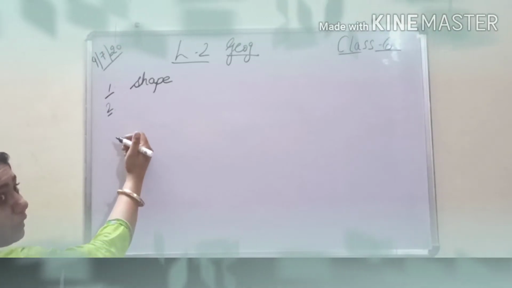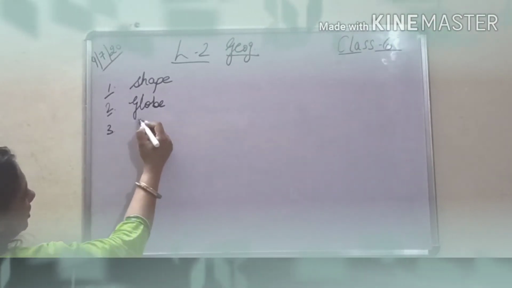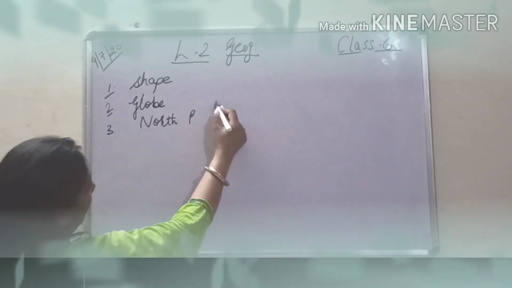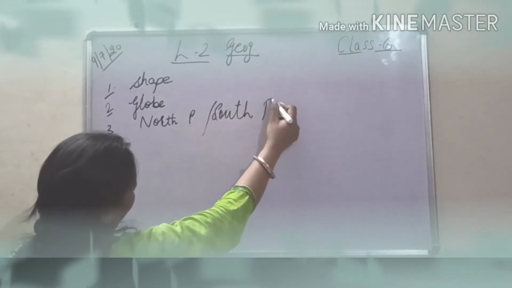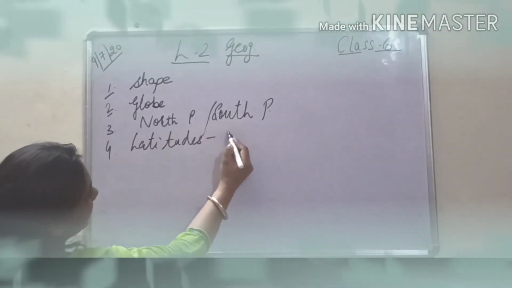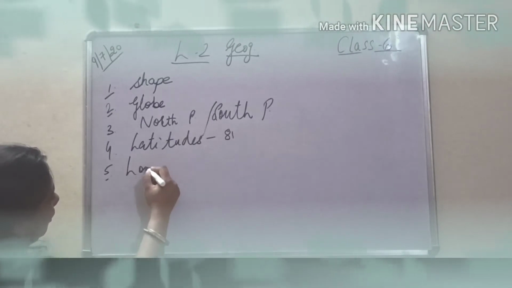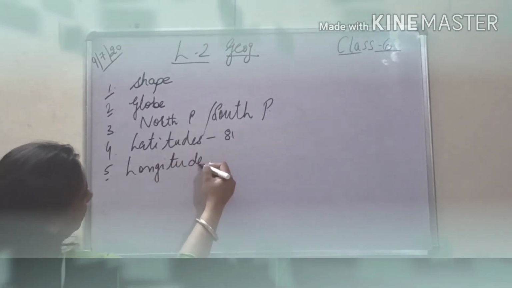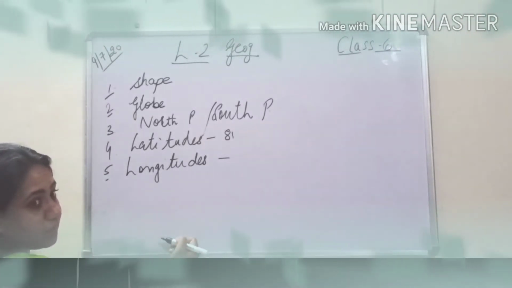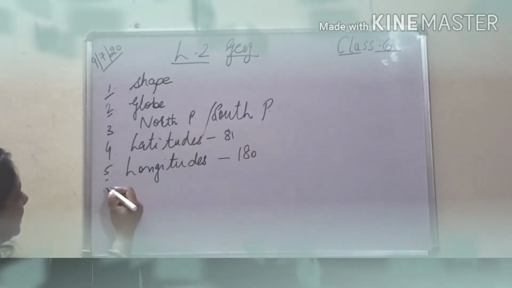Then we discussed what a globe is. Then we did something about the North Pole and South Pole. Then we did what latitudes are. How many latitudes are there? We did it is 181 including the equator. Then we did longitudes. How many longitudes are there? Yes, meridians of longitude. It is how many? I am waiting for your answer. It is 180, 90 and 90.